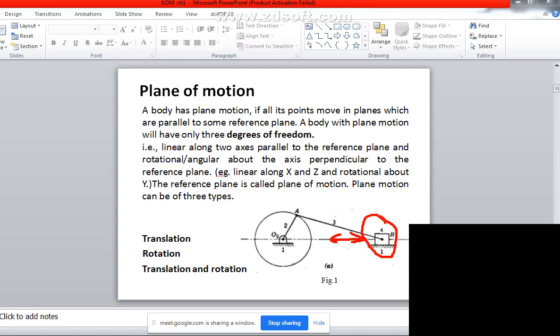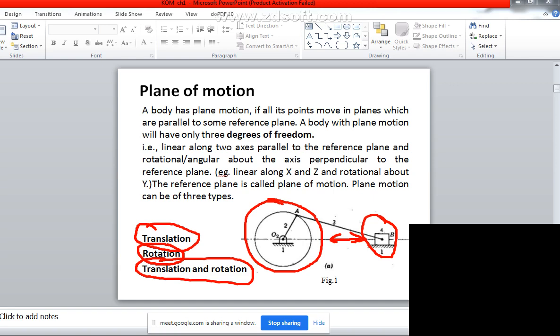Okay, so in this we have 3 different options. What is the word translation? Translation is nothing but a type of reciprocation, meaning it is moving from one position to another. So in the fourth one, that is the slider, this is having the translation motion. Now you can see the crank here, that is link 2, the number given to O2A. This will have the rotary motion, this is known as the rotation. So that will be the second option, rotation. Now what will be both translation and rotation, the third one? It will be nothing but the third one, that is the connecting rod.